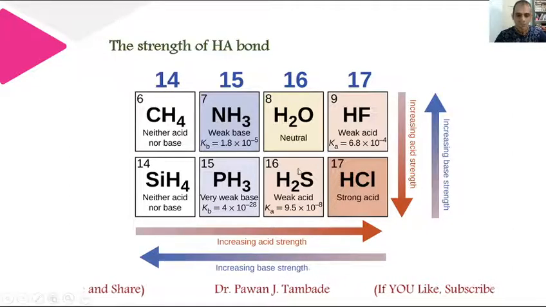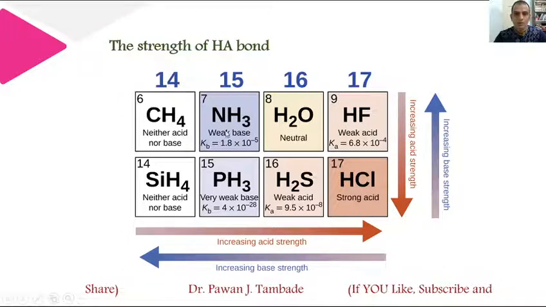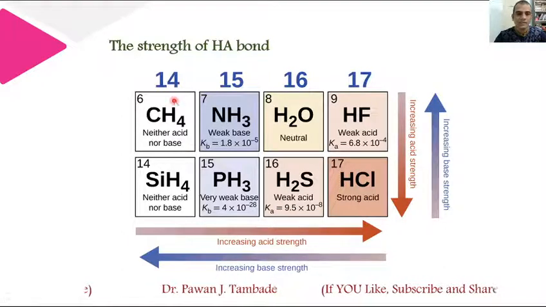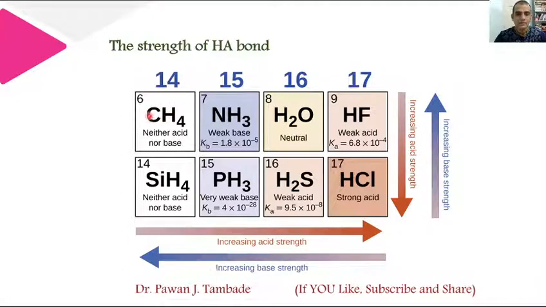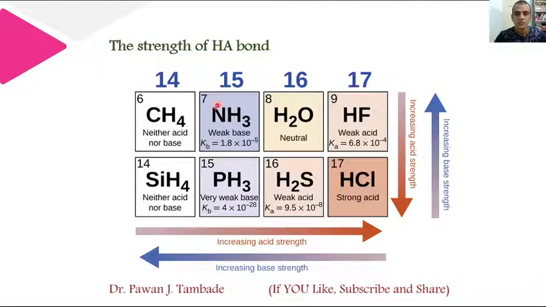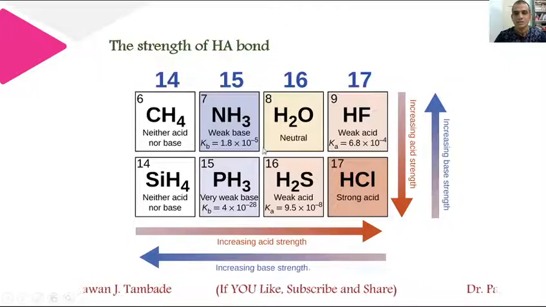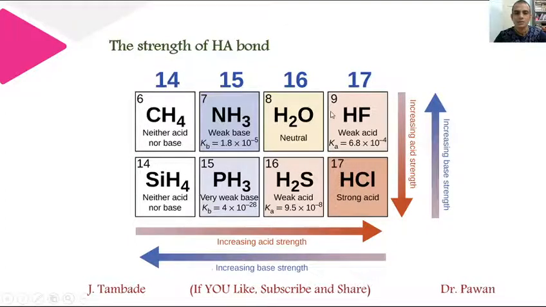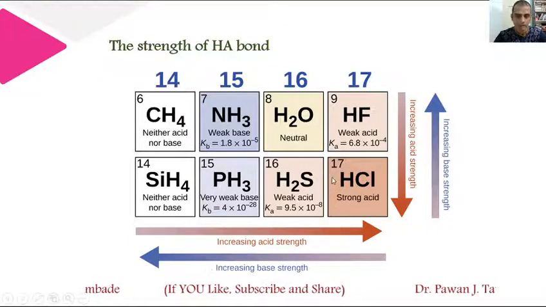In order to explore this concept, let us have a look at this diagram. In this you can find some molecules like CH4, ammonia, water and HF, HCl. So this is nothing but a short structure of periodic table.